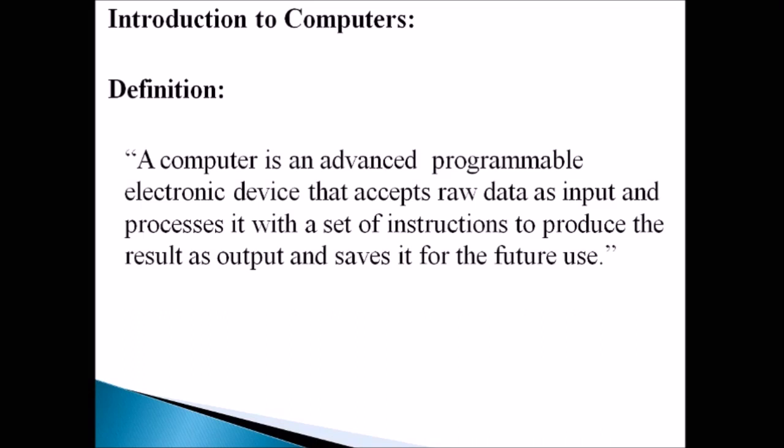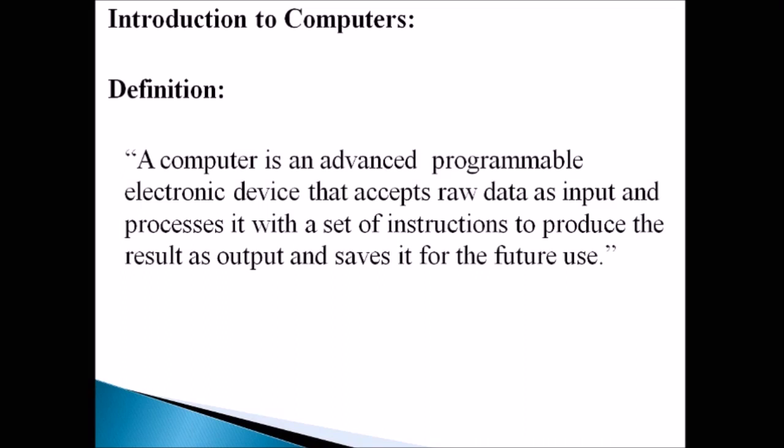Now, this electronic device accepts the raw data from the user as input and processes it using some set of instructions. The instructions may be any program or software. After the process, it will produce some information as a result, called output, and it can also be saved for future use.